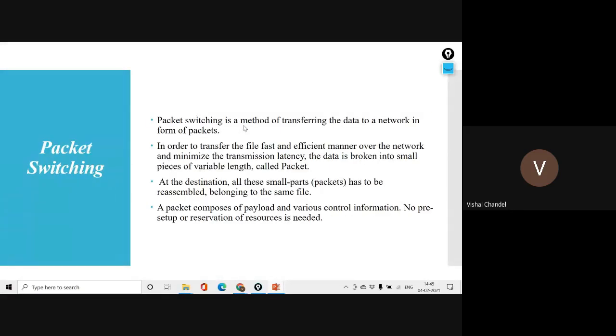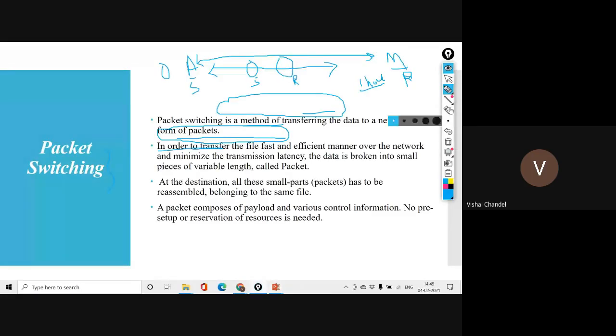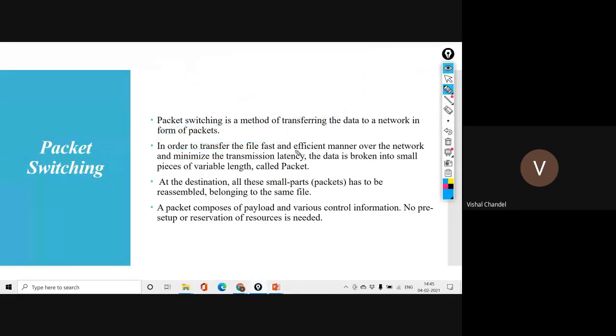So dear, packet switching is a method of transferring data over a network in the form of packets. At that place we were trying things in the way of a dedicated channel. Once a channel is created, it will be comfortable, and we are continuously transferring the data. So that was circuit switching. But now we are switching the information in the form of packets.